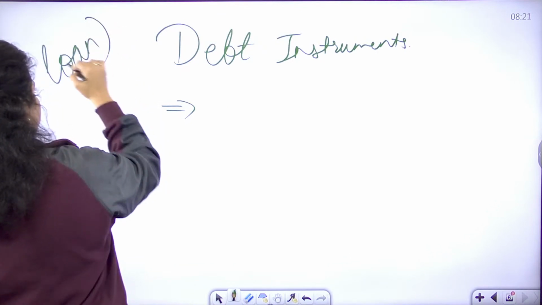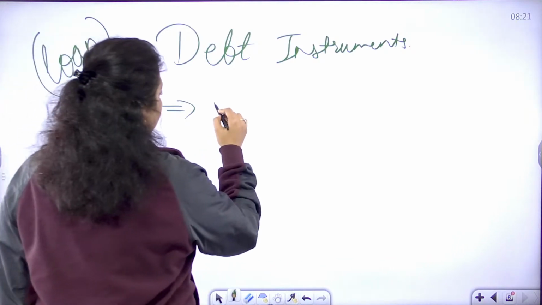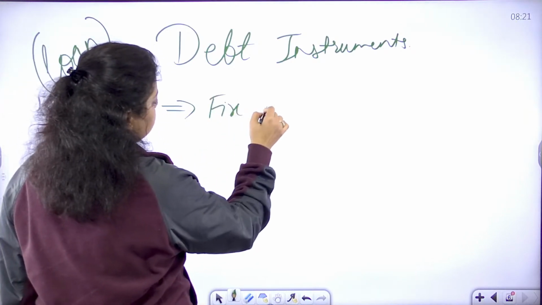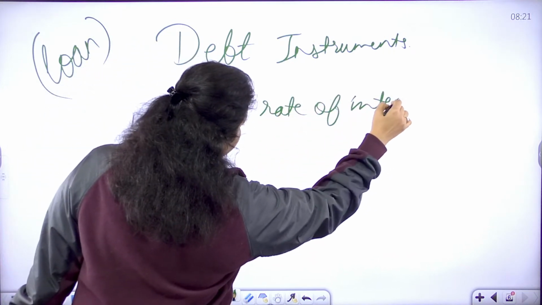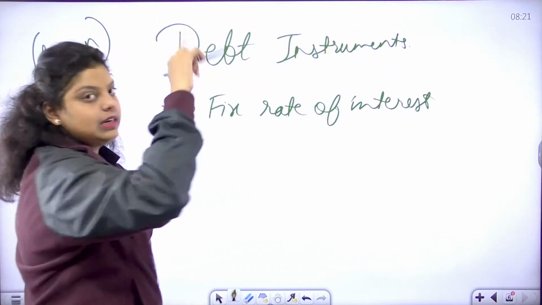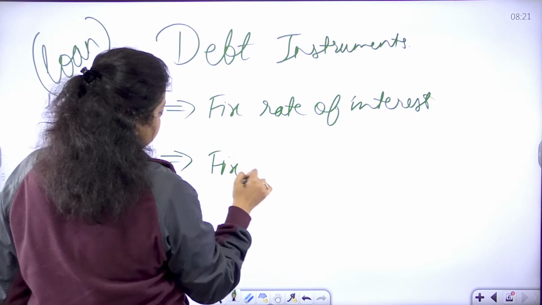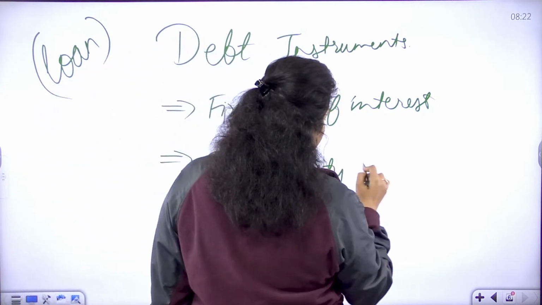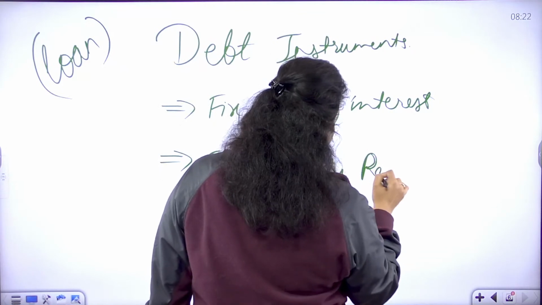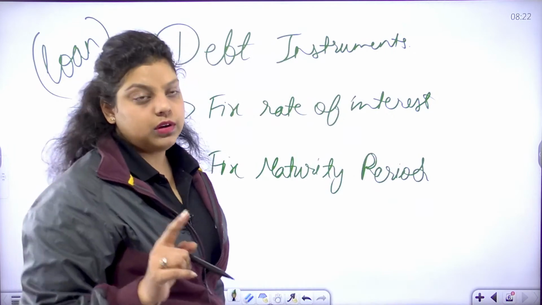You can call it a loan instrument because whenever a company is issuing a debenture, it has to return a fixed rate of interest to the person who has invested in their debentures, and that should be done at a fixed maturity period. So the company will give a fixed maturity period, and along with it the company is also going to pay you a fixed rate of interest.